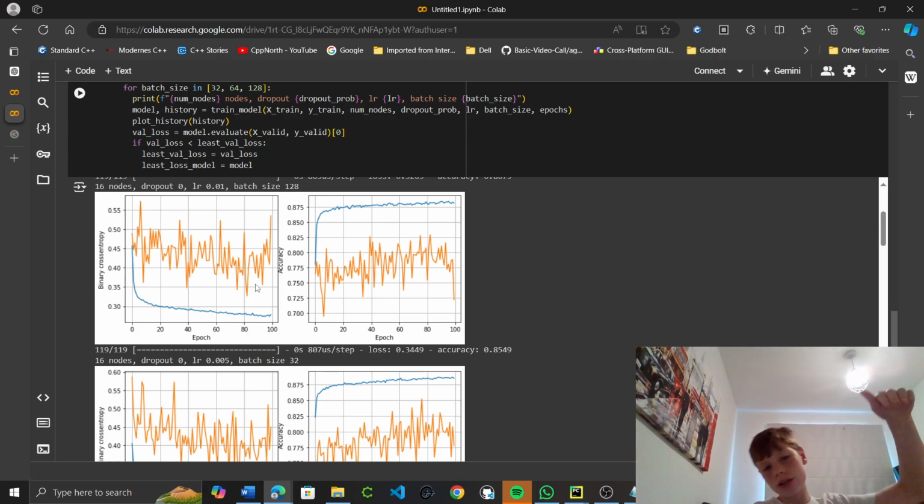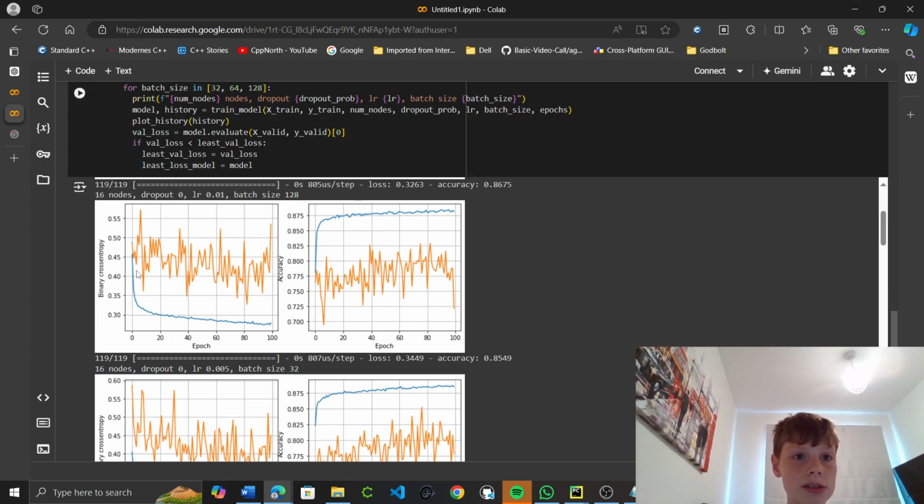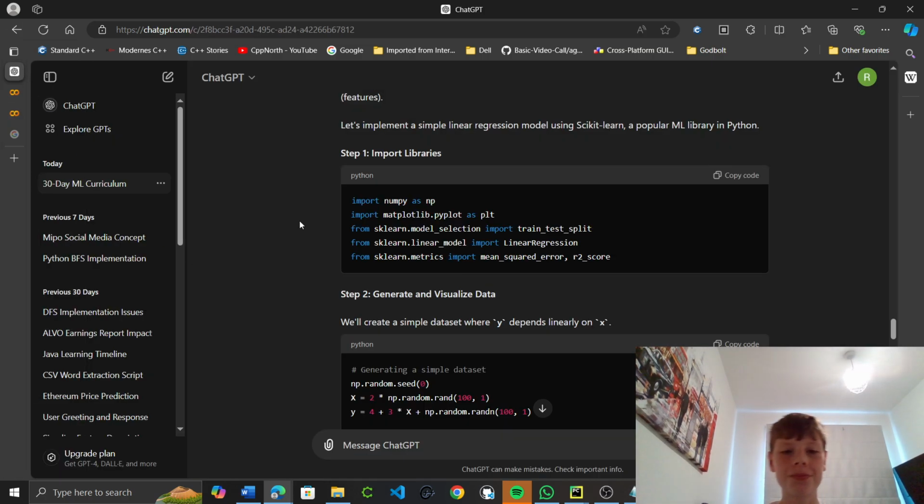The line that has a slope, it's slowly going downwards. This means it's getting much better as the model goes on. You can see at the start it goes down really rapidly, then as it keeps going, it still goes down, which is good. So we want to see a curve. We want to see the loss getting much less. I think it's loss, I can't be 100% sure though.